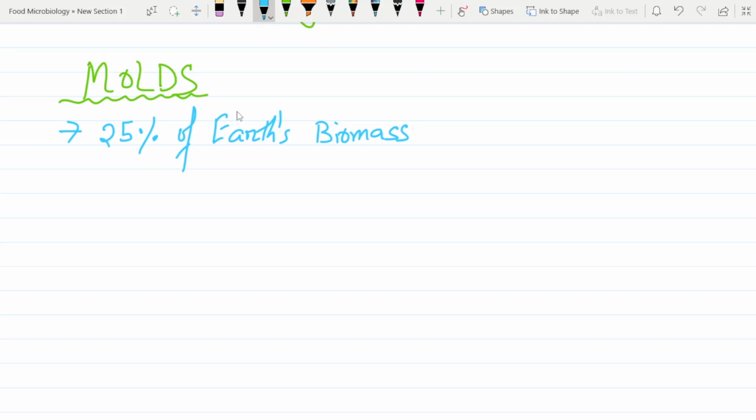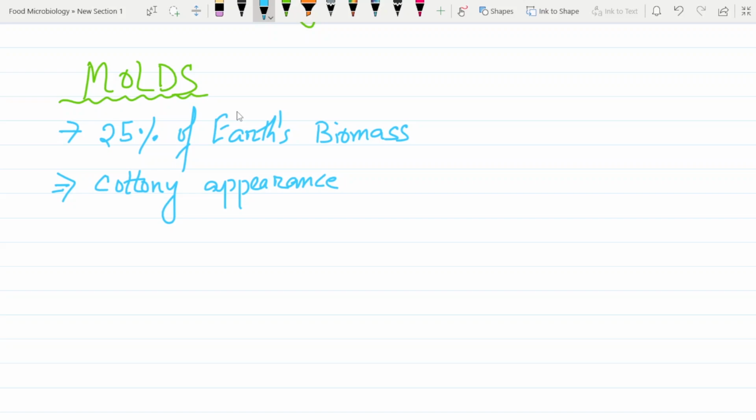If any food is contaminated by molds, you can see some sort of cottony appearance. This is a symptom whenever any food is infected by molds. If there is a cottony appearance in the food, you can say there is a mold in it. The food is being destroyed by molds.